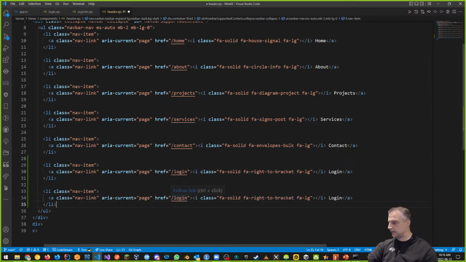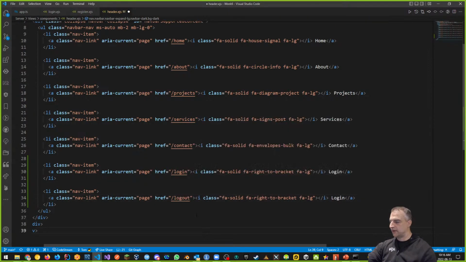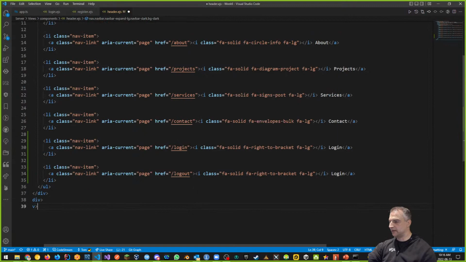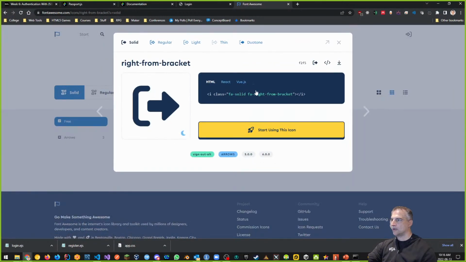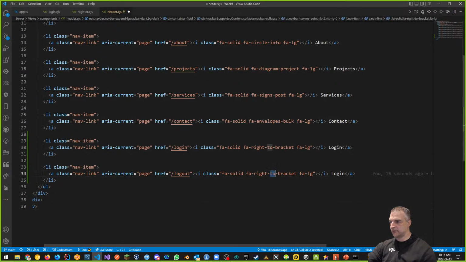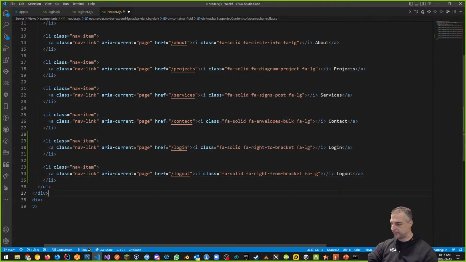So here's our log out. We don't have a register page yet. So log in, log out, right, as an example. And the log out should have a different bracket. Instead of FA right to, the only difference is that this is an FA right from. That's the only difference. So then we'll just change it to FA right from, right? And then we'll make this so that we can see the log out as well. Okay, save. This is inside of our navigation.